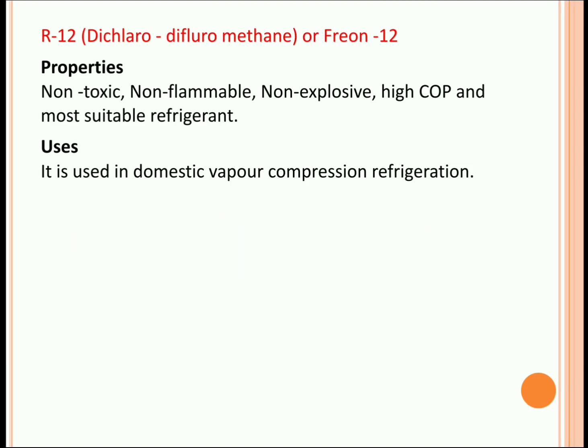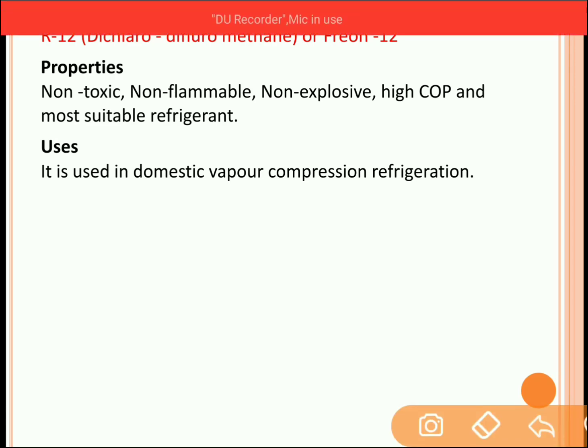Next, R12. It is called dichlorodifluoromethane or Freon 12. Properties of R12 are non-toxic, non-flammable, non-explosive, high coefficient of performance and most suitable refrigerant. It is used in domestic vapor compression refrigeration. So the fridge which we are using in our home, in that fridge the refrigerant is R12. So this R12 is very famous for the domestic vapor refrigeration system.